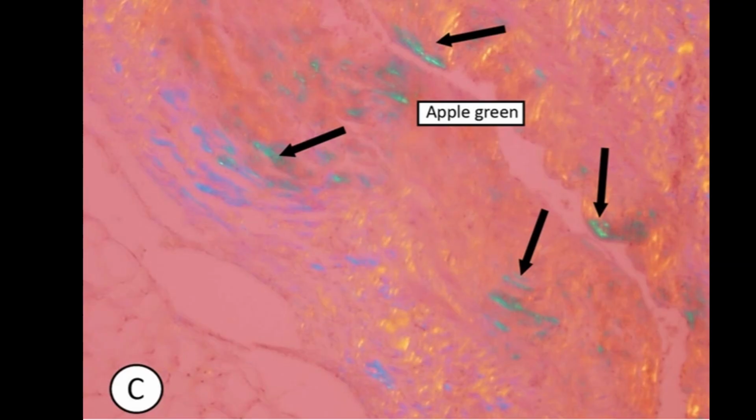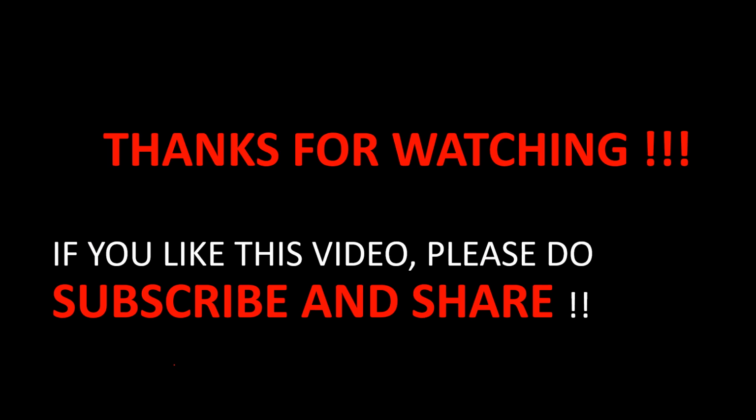Now this slide represents the apple green birefringence appearance of the amyloidosis when stained with Congo red and viewed under polarized light. This is all for today.